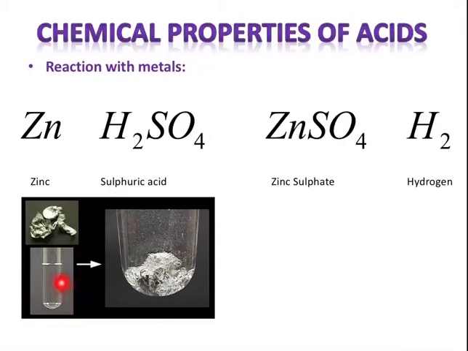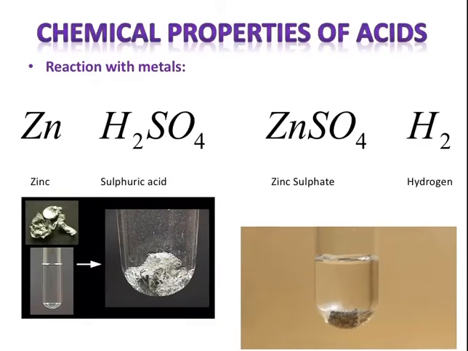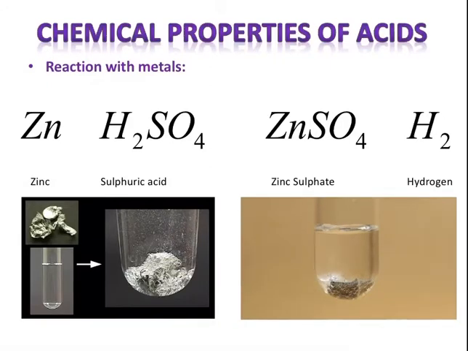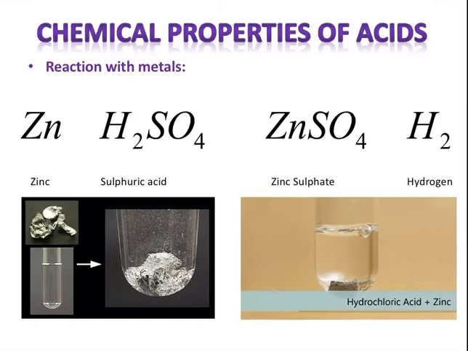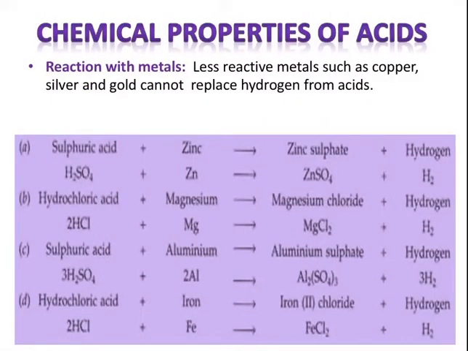When we add zinc to the sulfuric acid, these kinds of bubbles will be shown, and these bubbles are of hydrogen gas. In this graphic you can also see the bubbles. As a zinc granule is put in the hydrochloric acid, you can see bubbles are formed over here. So these bubbles are the hydrogen that is getting released. So like this, plus and arrow signs will come. I don't know why they are not coming over there.